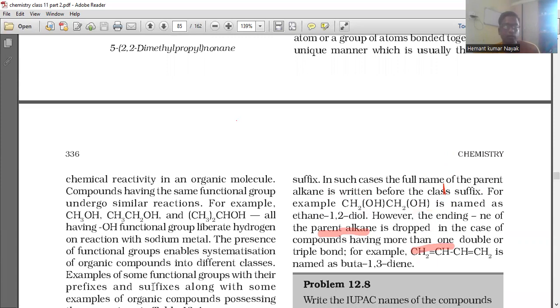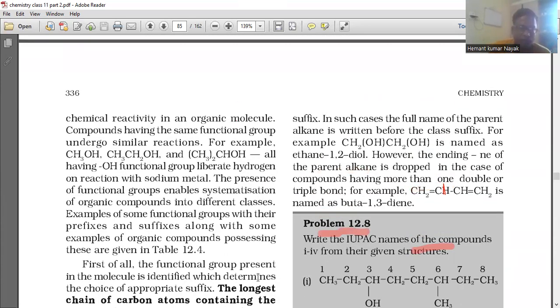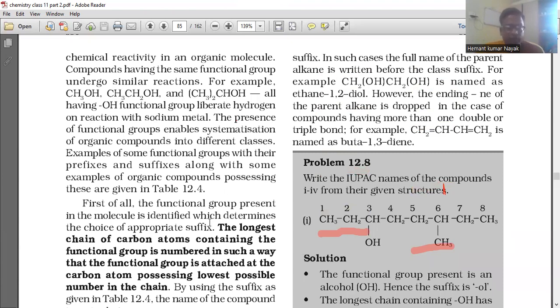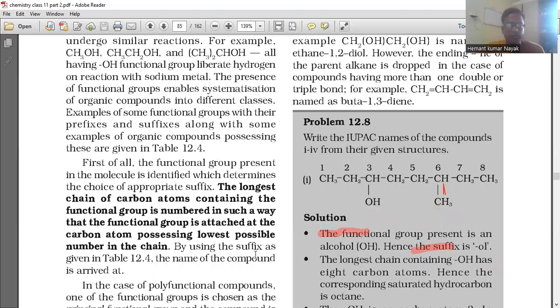The presence of functional group enables systematization of organic compounds into different classes. Examples of some functional groups with their prefixes and suffixes, along with some examples of organic compounds, are given in table 12.4. First of all, the functional group present in the molecule is identified, which determines the choice of appropriate suffix. The longest chain of carbon atoms containing the functional group is numbered in such a way that the functional group is attached at the carbon atom possessing the lowest possible number in the chain. By using the suffix as given in table 12.4, the name of the compound is read.